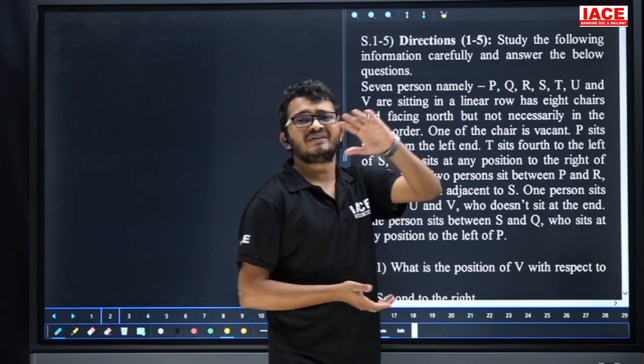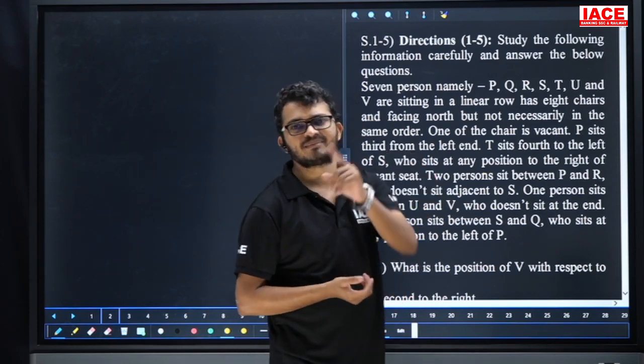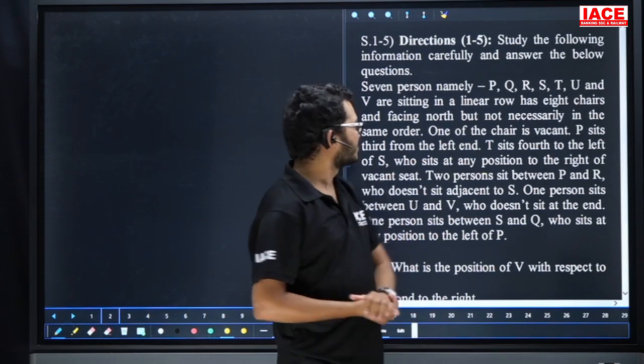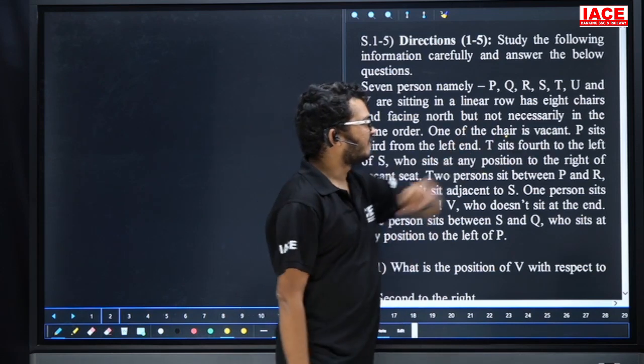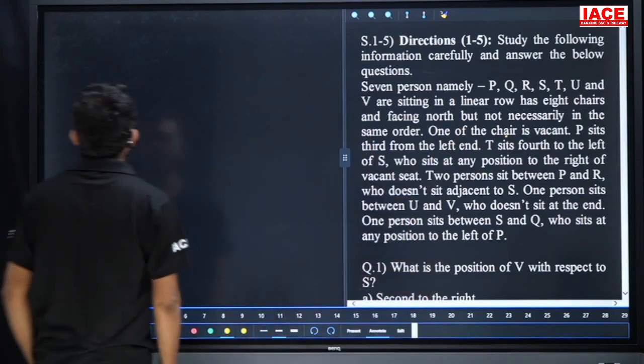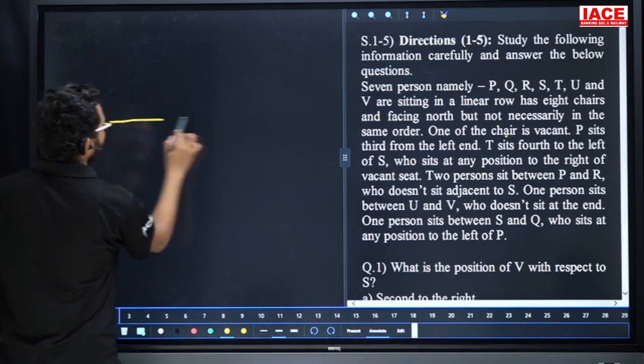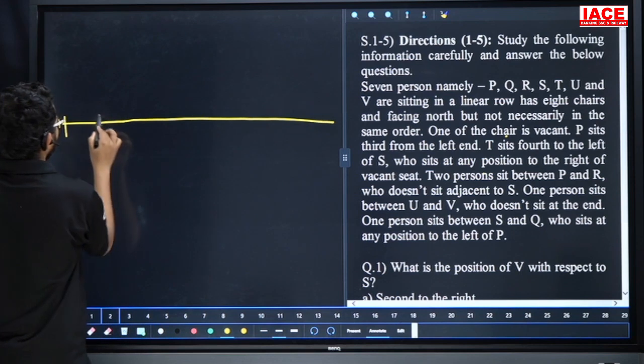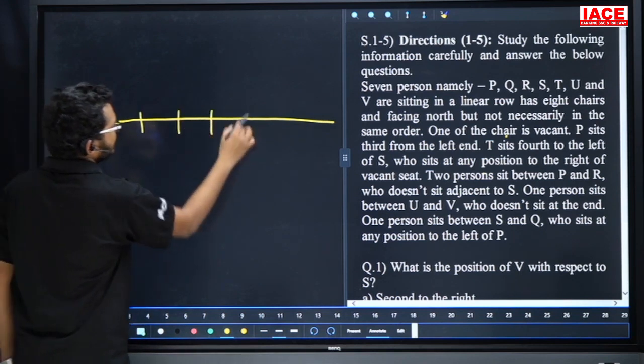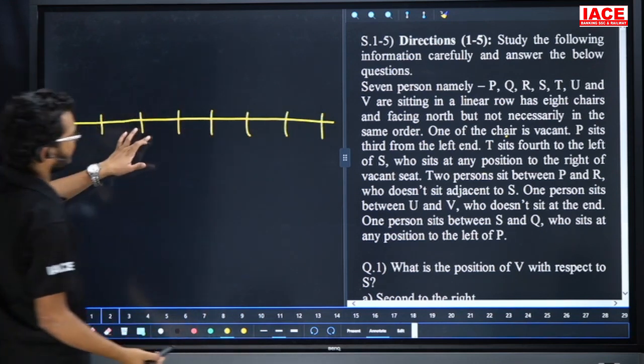So in total we have eight chairs, but they give only seven people. That means one chair is empty, one of the chairs is vacant. Now, friends, check here. We have eight chairs: 1, 2, 3, 4, 5, 6, 7, 8. Totally we have eight chairs.